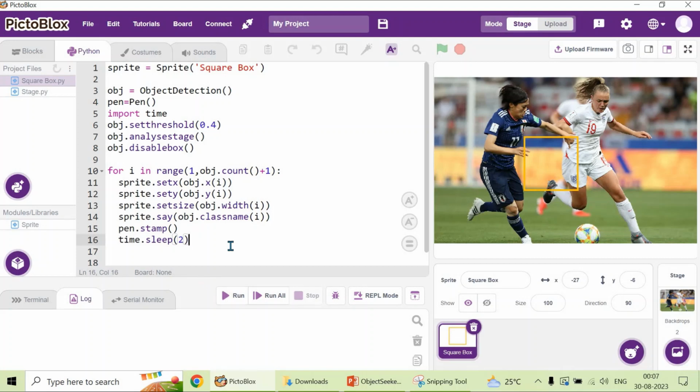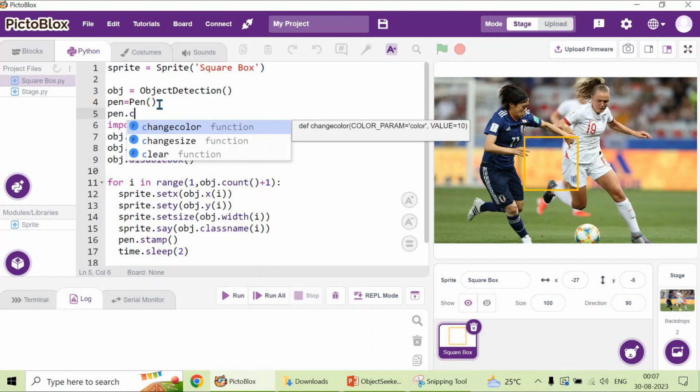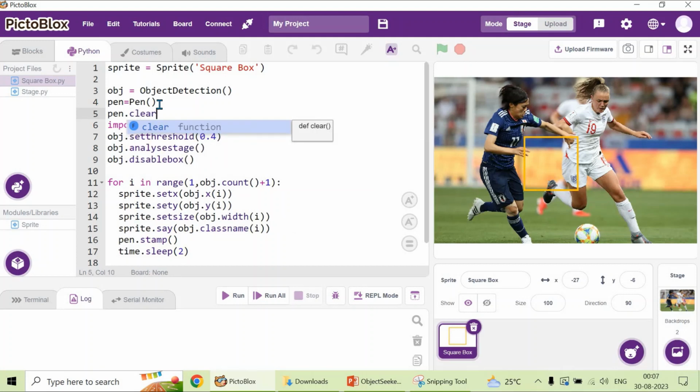I am giving 2. I'm going to include another statement which is pen dot clear to clear all the previous stamps. So whenever you are loading, all the previous boxes will be cleared. Okay, so I'm giving the pen dot clear function. Every time this is executed, we will have a fresh new stage.